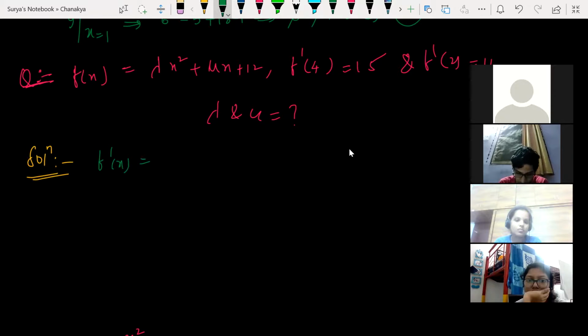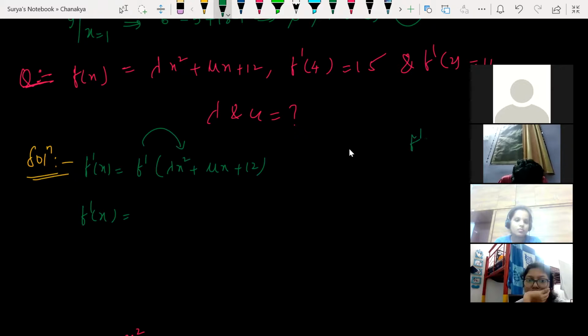Lambda into x square, d by dx of x square is 2x. So f dash of x is f dash of lambda x square plus mu x plus 12, and I have to differentiate individually.